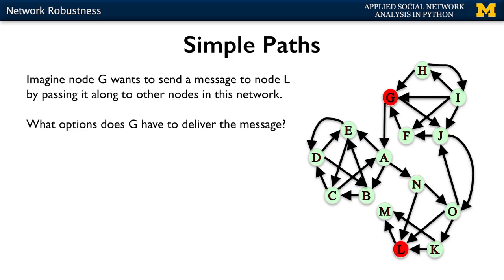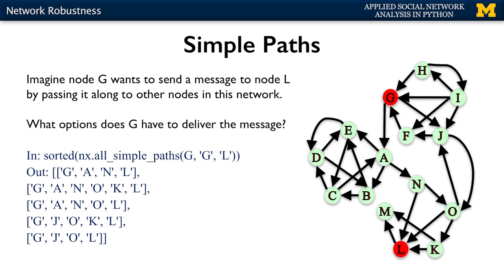And so imagine that node G here wants to send a message to node L by passing it along to other nodes in this network. So basically what G wants to do is to find the paths that could take a message from G all the way to L. What options does G have in order to do this? What are those paths that G can use?